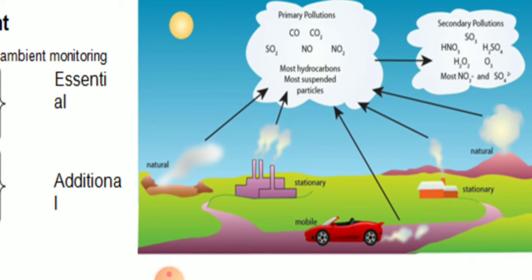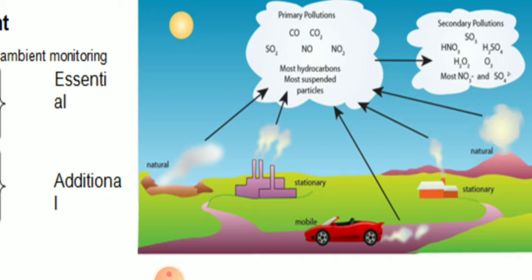The gases emitted naturally, from volcanic eruptions and forest fires, and from stationary sources, are the ones created by human beings, that is, from the industries and from the emission of cooking stoves from home usage. Natural sources such as volcanic eruptions, forest fires, and mobile sources, that is, vehicle emissions, all emit gases which come under primary pollutants.